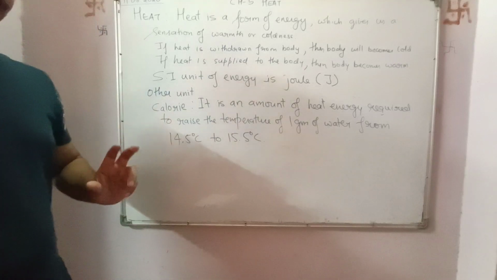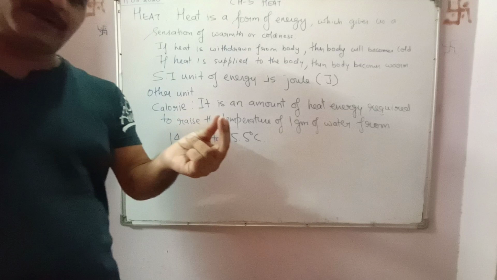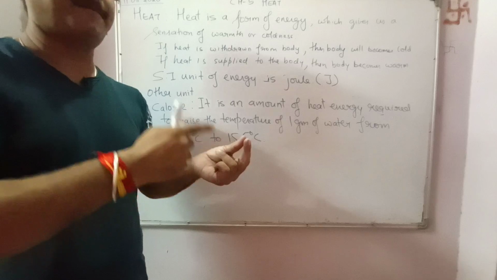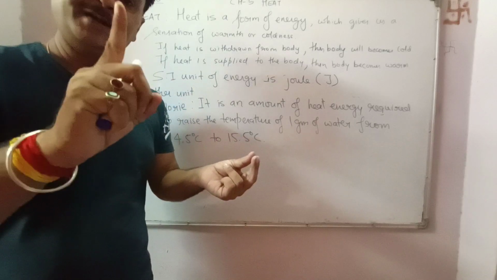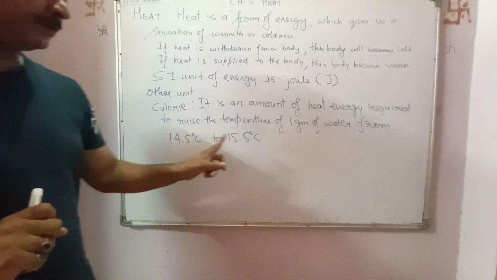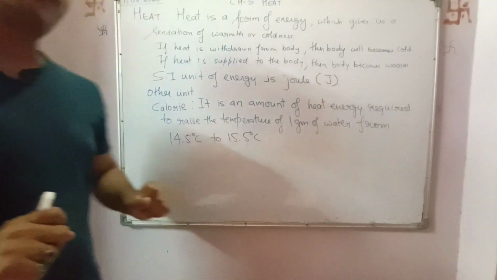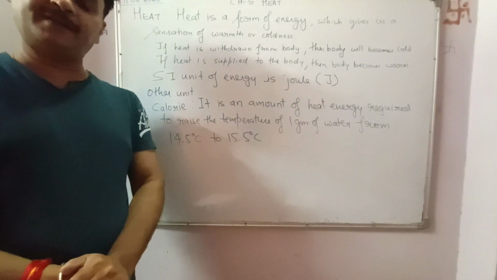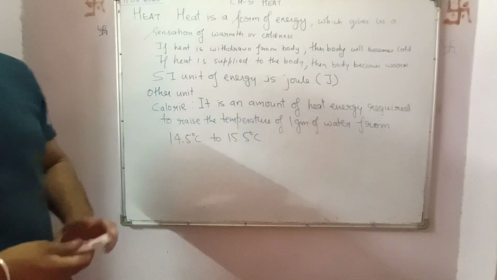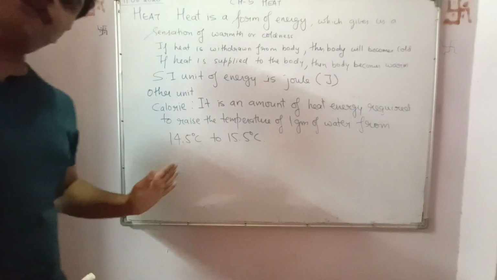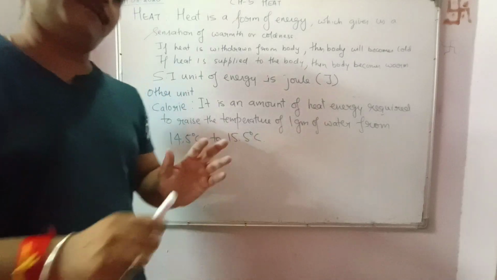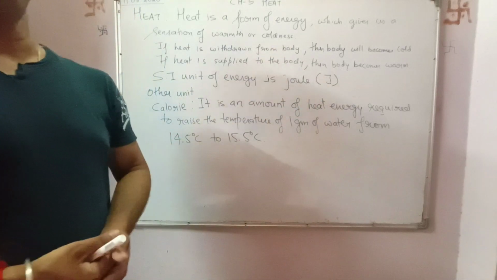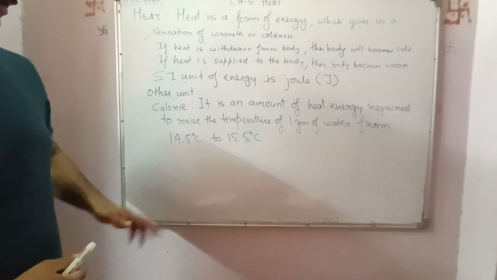That what is calorie? It is an amount of heat energy. Say take 1 gram of water. So how much heat energy should be given to that 1 gram of water so that its temperature rises by 1 degree centigrade. 14.5 to 15.5 degree centigrade is only 1 degree centigrade. Now your obvious question will be there, sir, why 14.5 to 15.5 degree centigrade? Only 1 degree centigrade can be taken. But the thing is that the expansion of water till 14 degrees centigrade is not uniform. So we will not be able to judge how much heat energy is given to the body so as to raise its temperature through 1 degree centigrade.